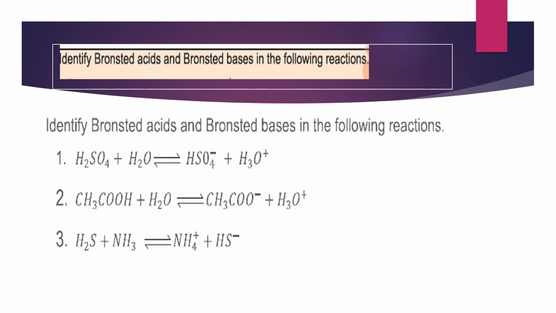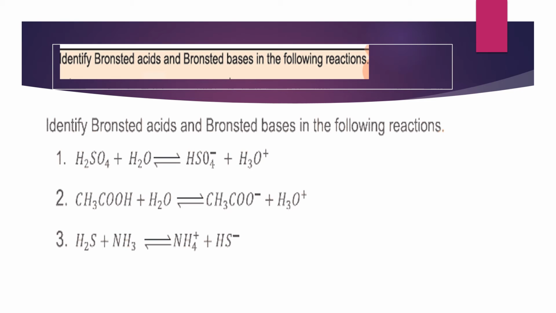In case of sulfuric acid, when you go towards the product side, you can see that sulfuric acid transforms into the hydrogen sulfate ion, or bisulfate ion. This indicates that one hydrogen, or one proton, has been removed from the sulfuric acid.